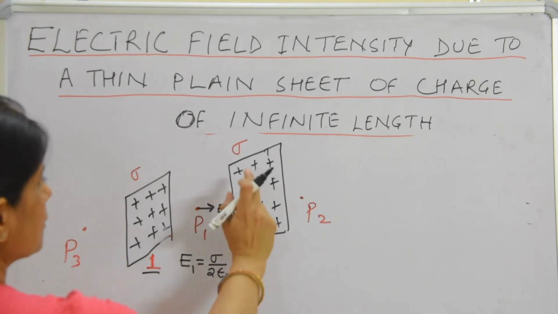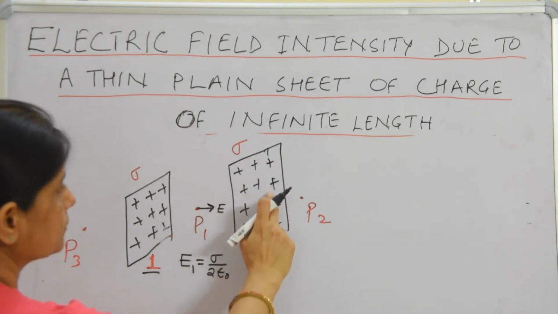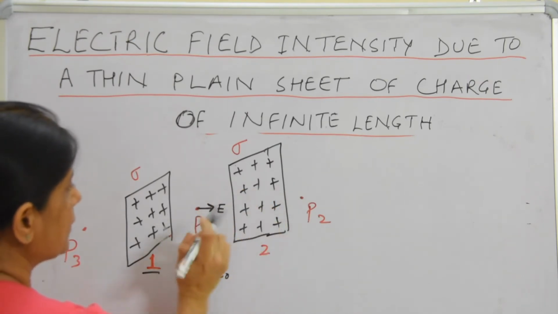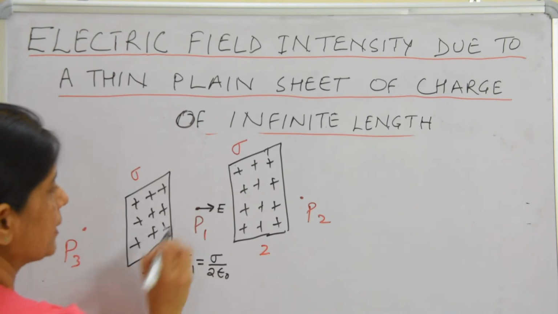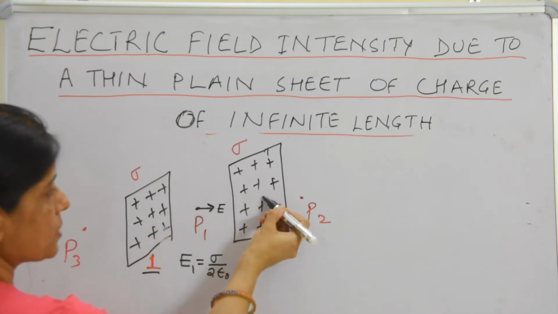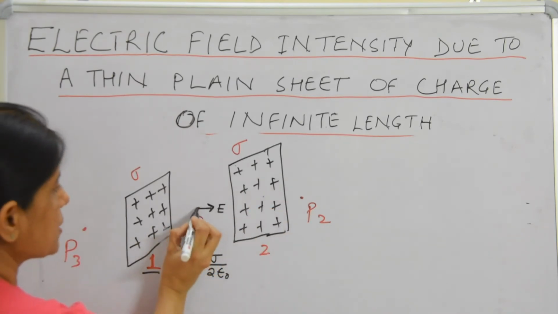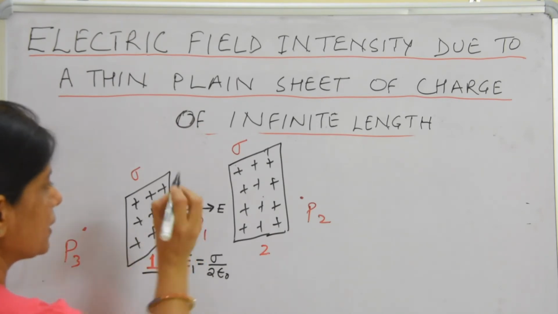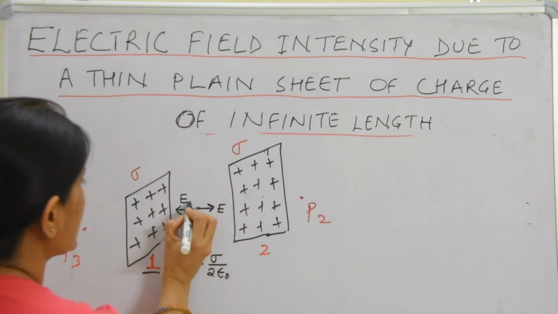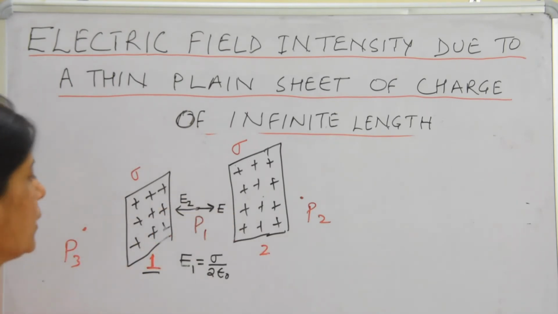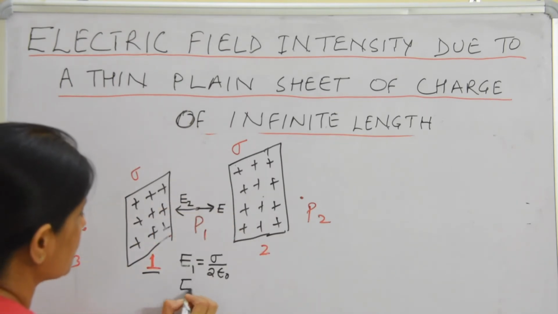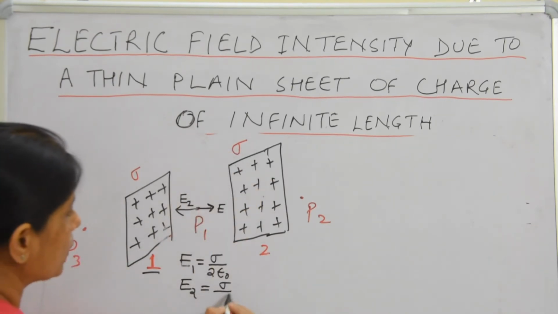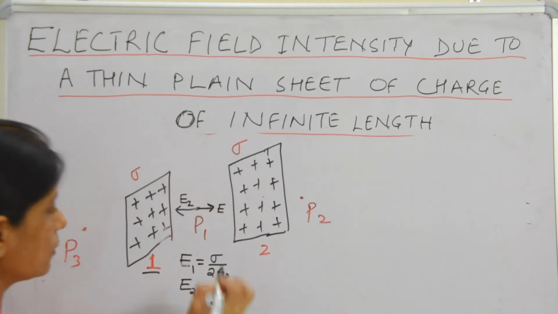Now for sheet number 2, what is the value of electric field intensity at this point? Since it is positive charge, the direction would always be outside. So this is the direction of E2, because of sheet 2. Again, it is sigma upon 2 epsilon naught.